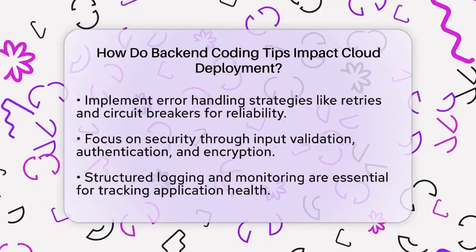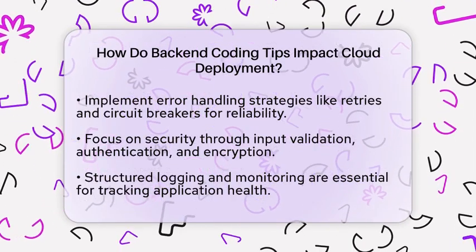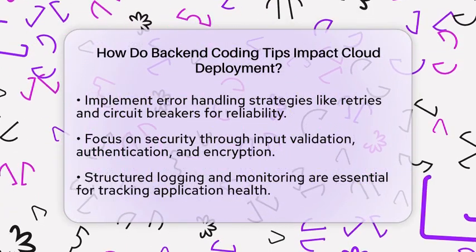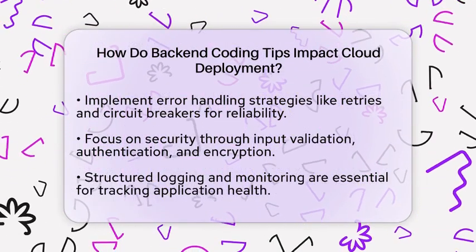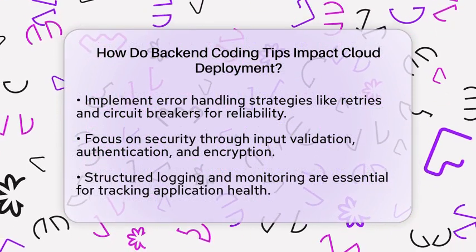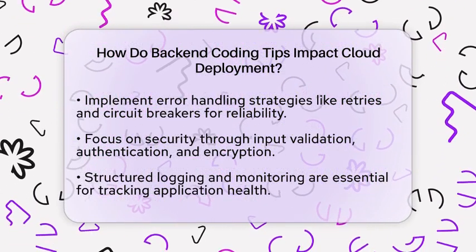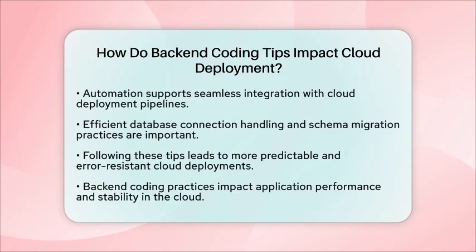Automation is another area where backend coding can shine. Writing code that supports automated processes, such as consistent builds and automated tests, integrates well with cloud deployment pipelines. This makes managing cloud infrastructure alongside application code much simpler.